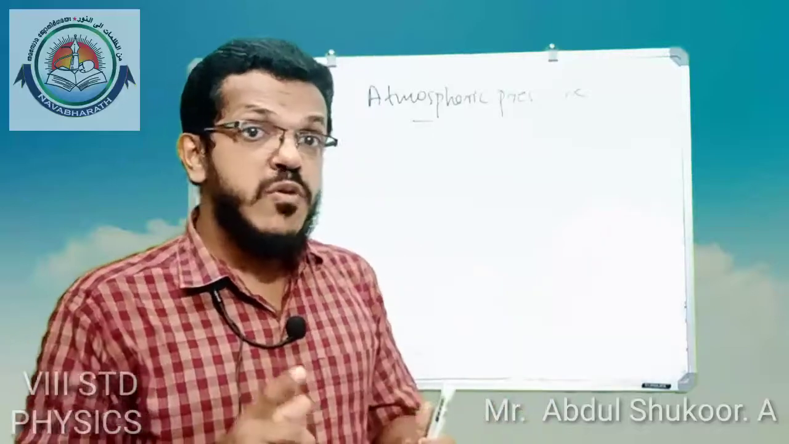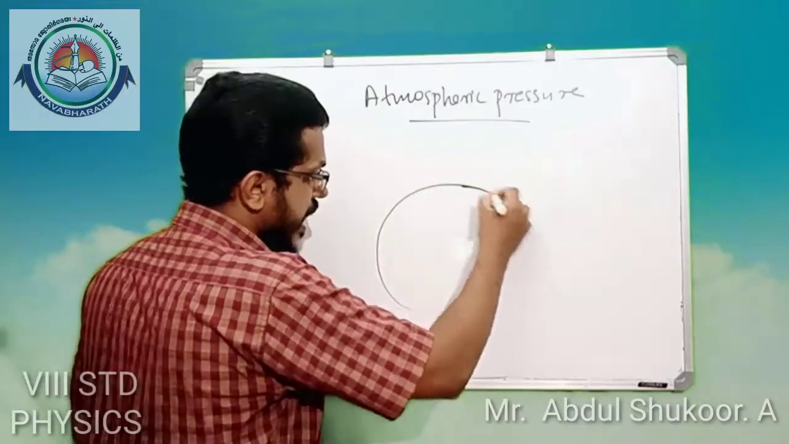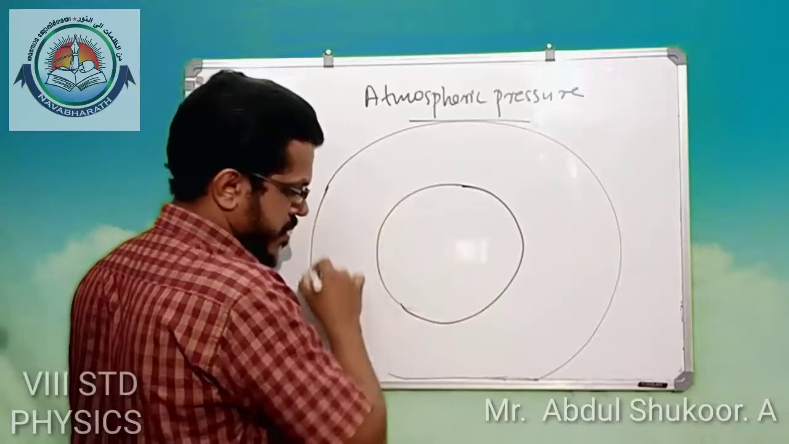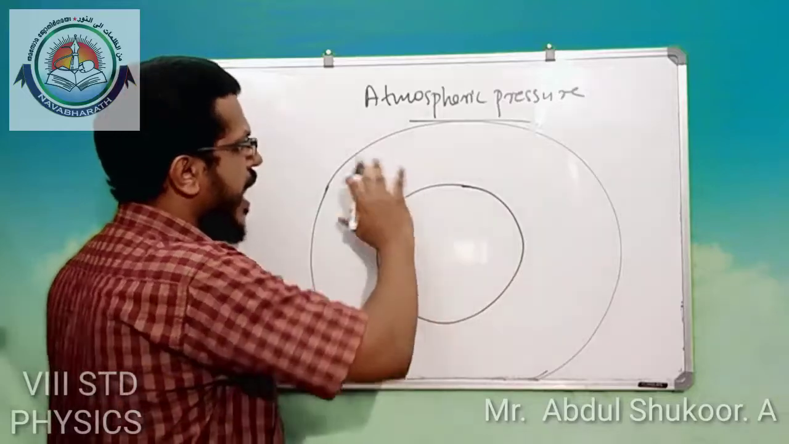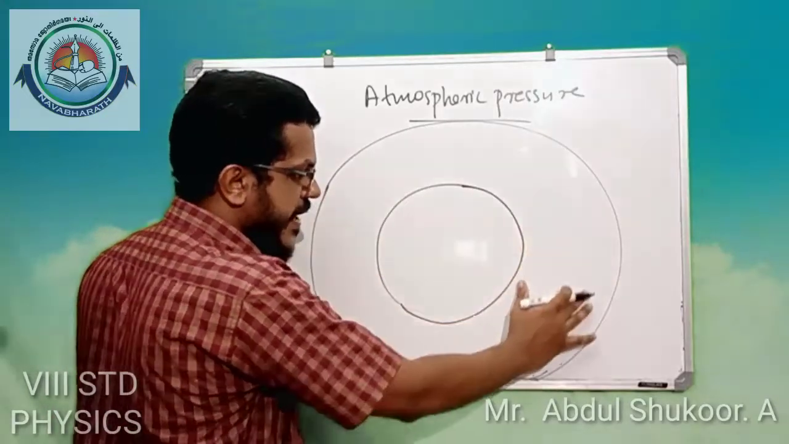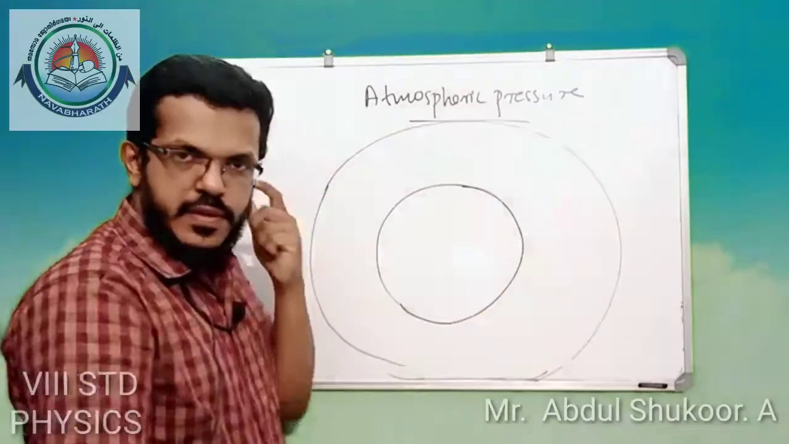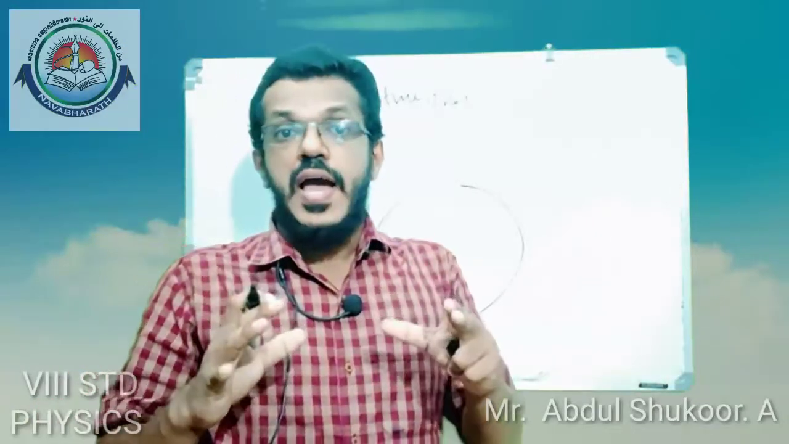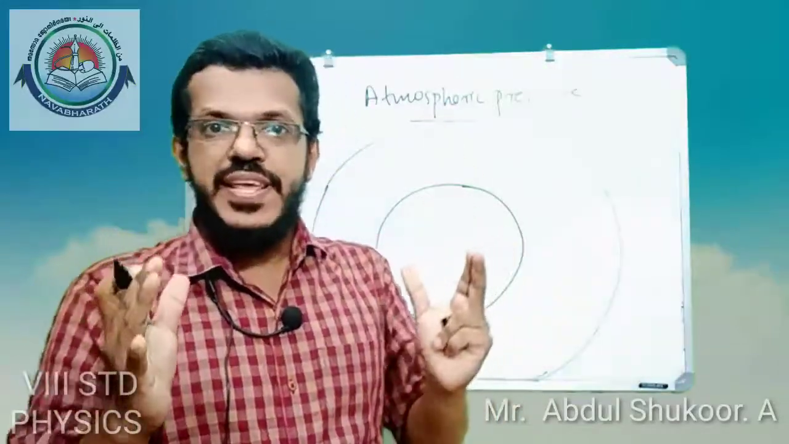Then what is the atmosphere? We know that the air surrounds the earth like this. This is earth, and the region where air is around our earth is known as atmosphere. What is the atmosphere? The air envelope that surrounds our earth is known as the atmosphere.